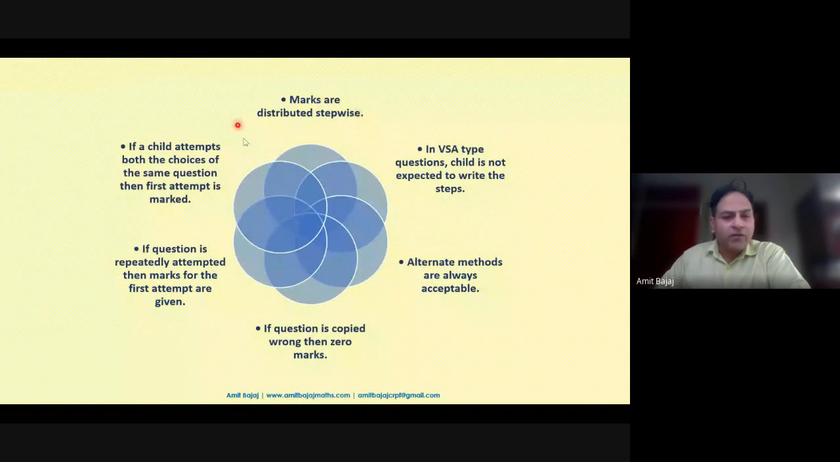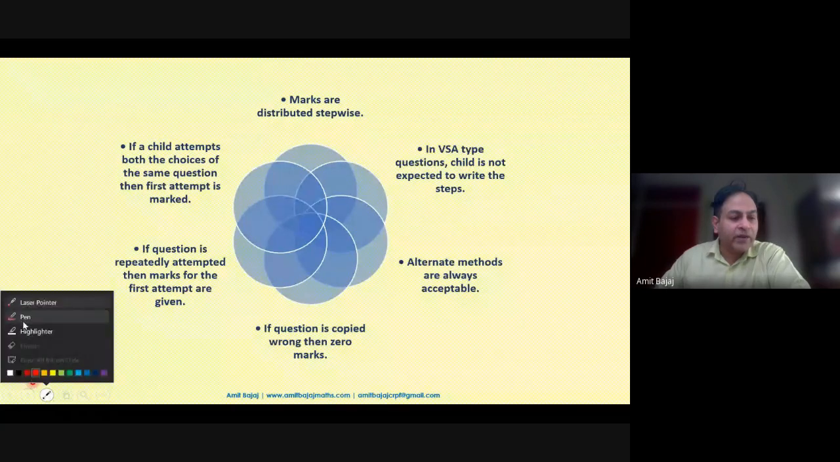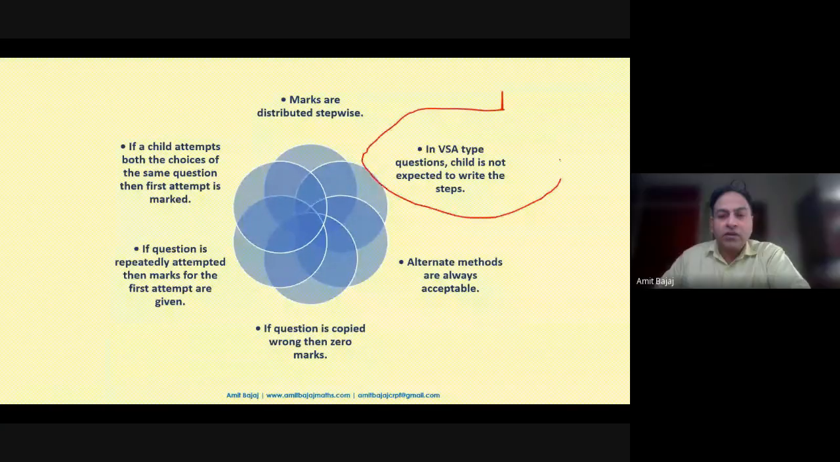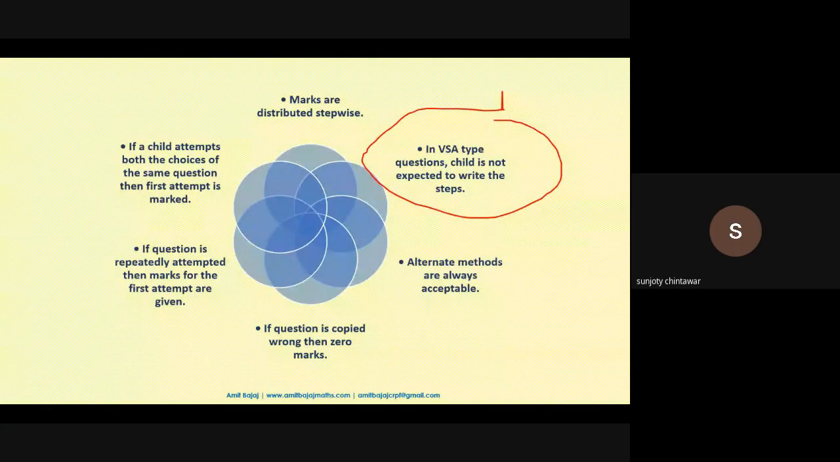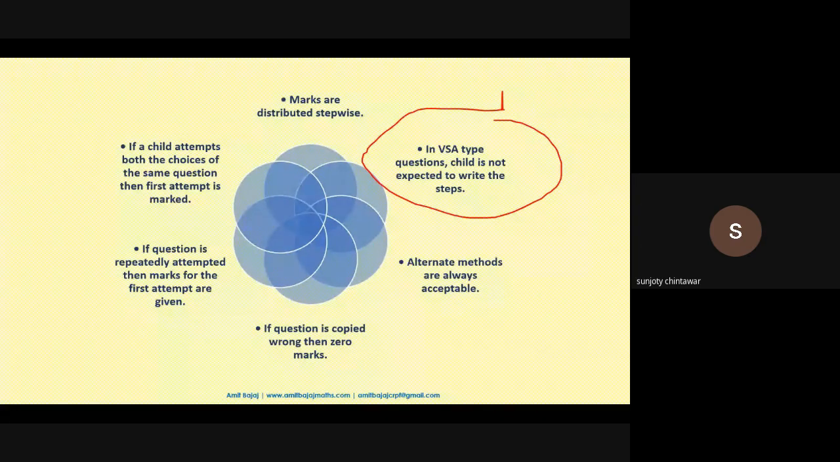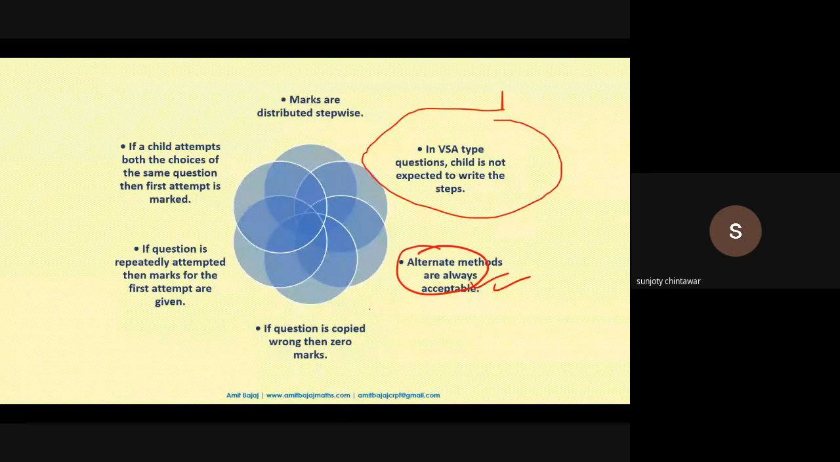Okay, so we all know about it. Then in a very short answer question, the child is not expected to write these steps. So this is what we were referring to. Child is not expected to write these steps for a 1-marker MCQ question. A direct answer is required. Alternative methods are always acceptable, but try to avoid the JEE methods.